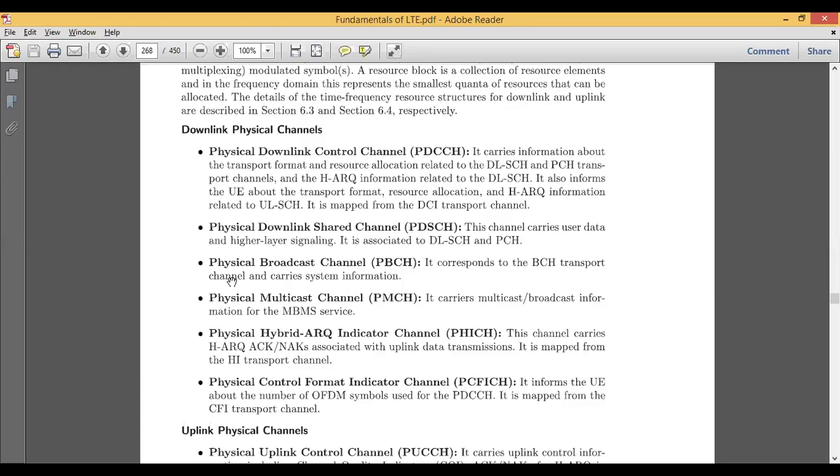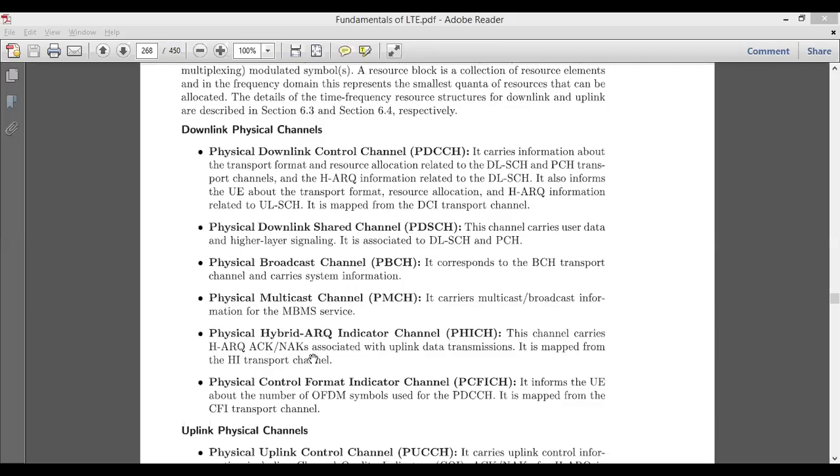Then the physical broadcast channel. It corresponds to the BCH transport channel and carries the system information, so it is responsible for the broadcast channel and also carries the system information. Next is the physical multicast channel. It is like a carrier where the multicast and broadcast information is meant for the mobile base station management services.